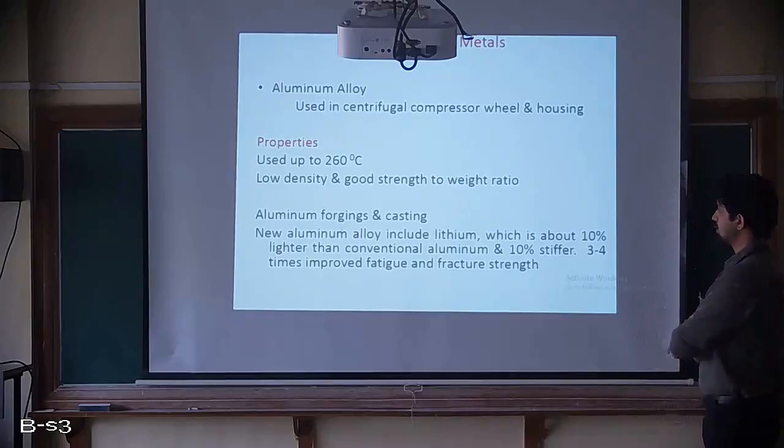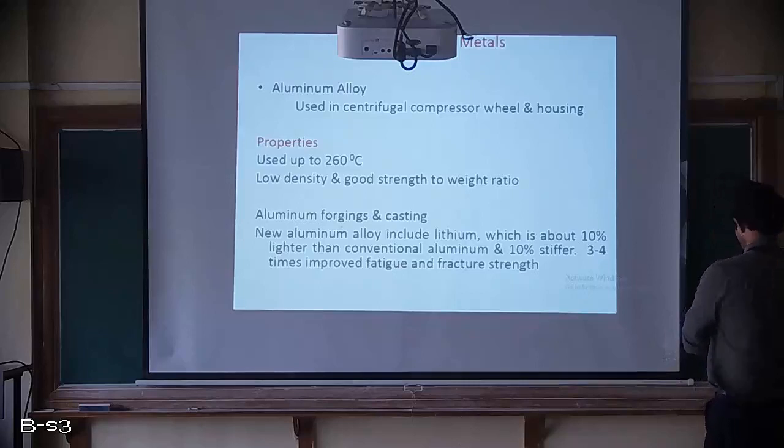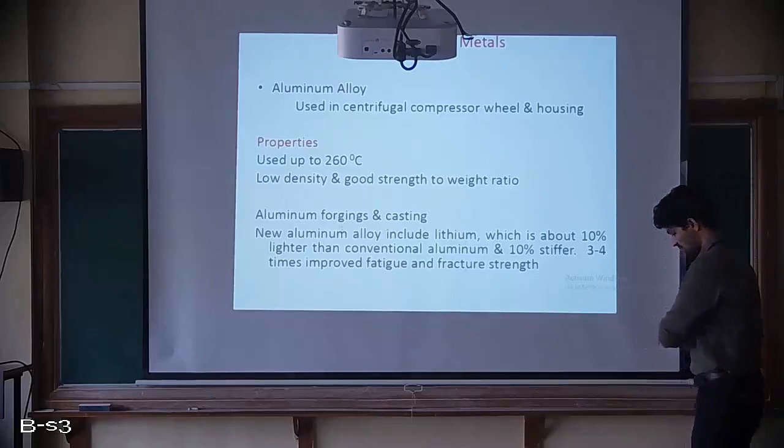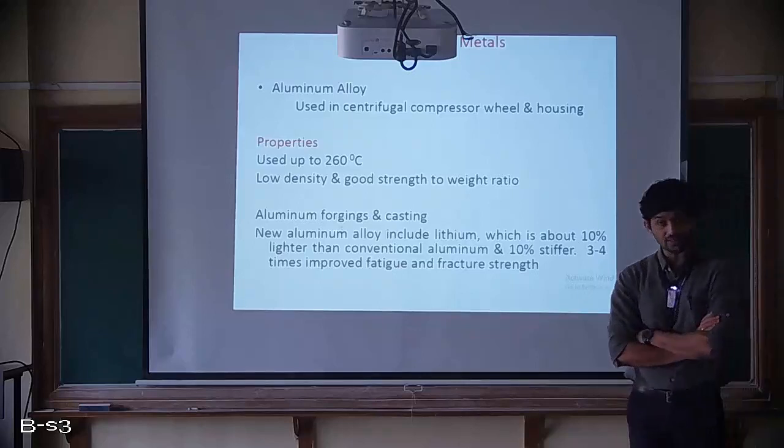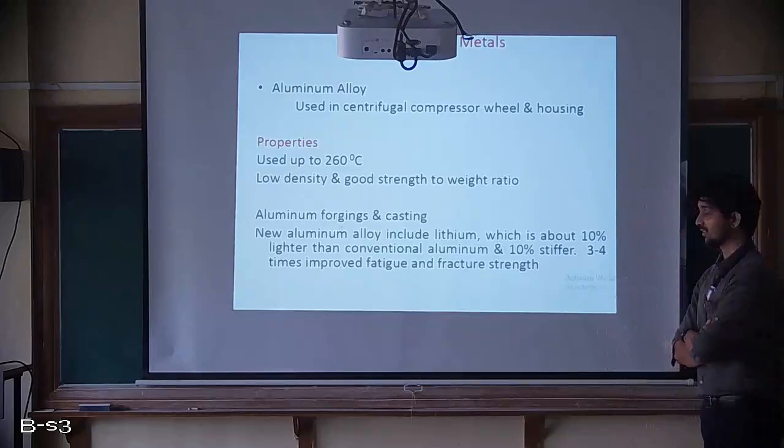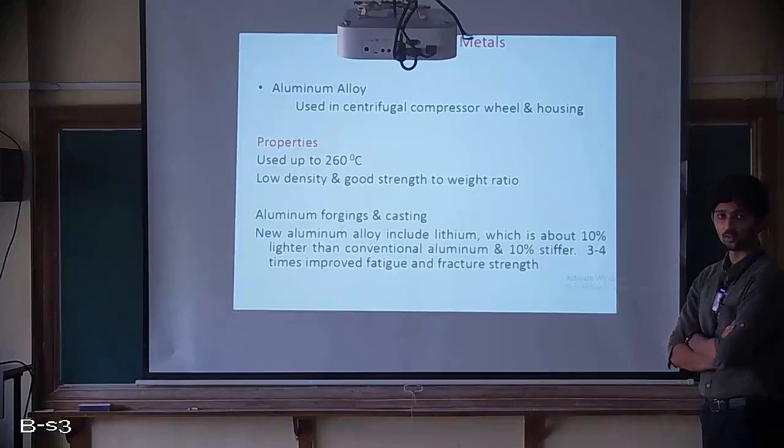Next, what are the properties? It is used up to 260 degrees Celsius. If you look at the compressors now, they go up to 700 Kelvin, sometimes 800 Kelvin. That particular temperature, this particular material will not hold. Whereas the cowling will not go up to that temperature, so we can use it for the cowling.